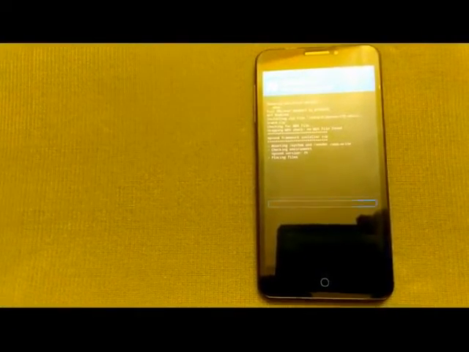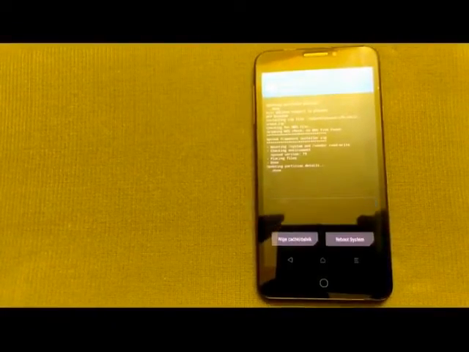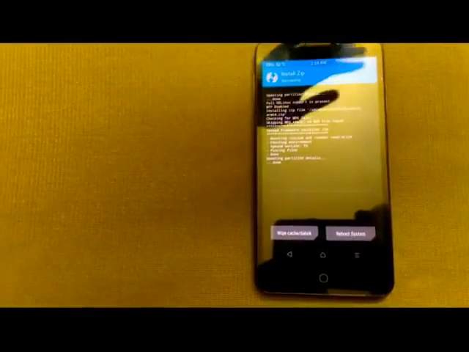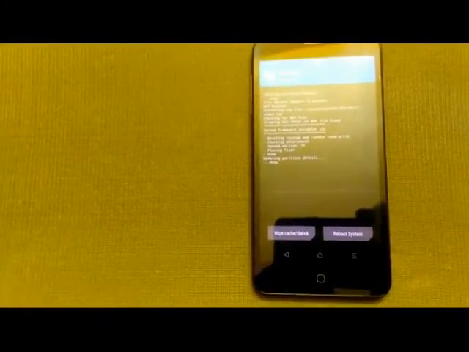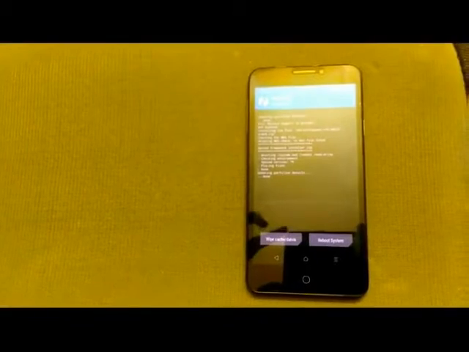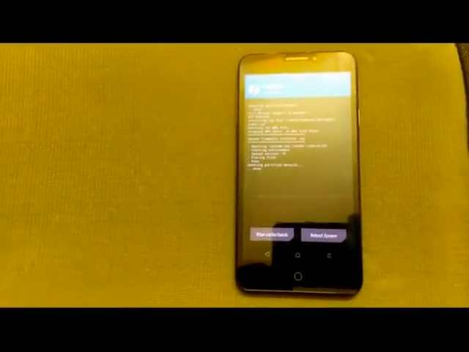Wait for the flashing process. After successfully flashing, just click on reboot system.